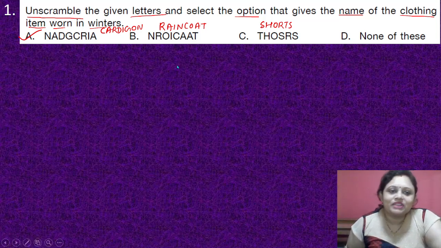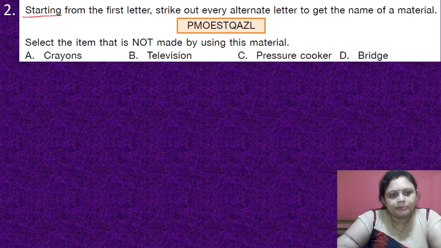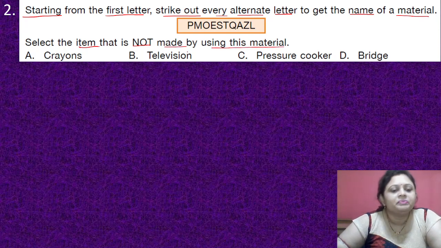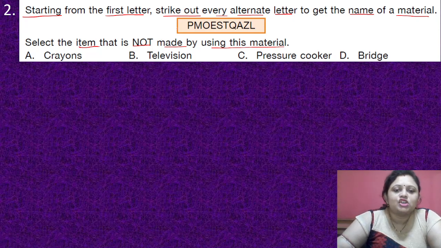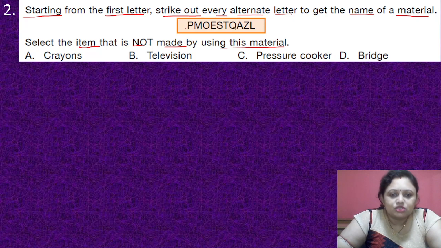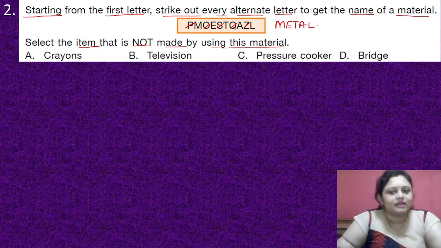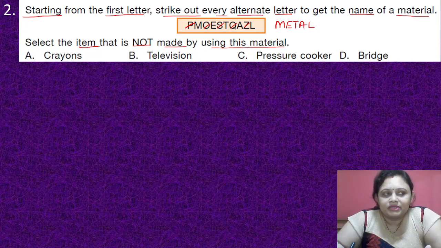Coming to the next question: starting from the first letter, strike out every alternate letter to get the name of a material. Select the item that is not made by using this material. Options are A, crayons, B, television, C, pressure cooker, D, fridge. So what we need to do is strike out all the alternate letters starting from the first letter. What we got is metal.